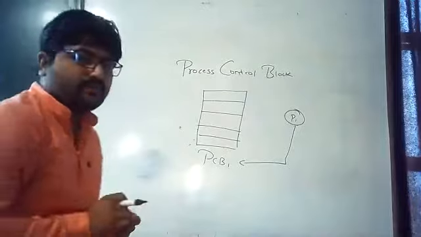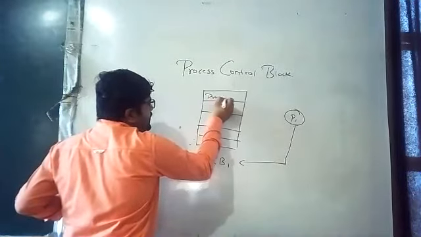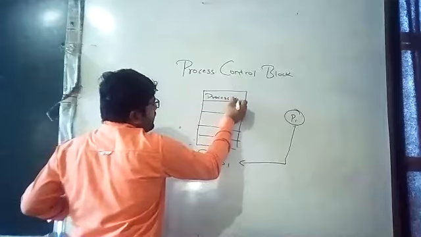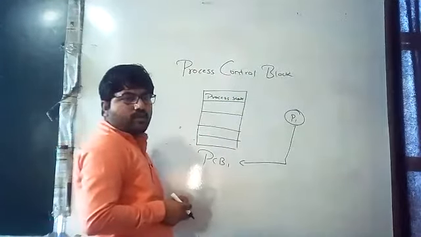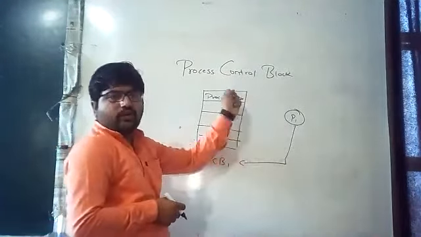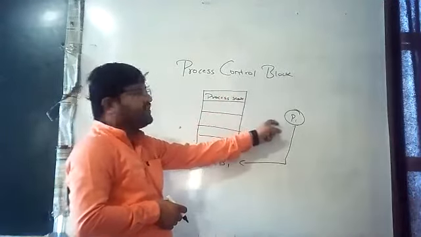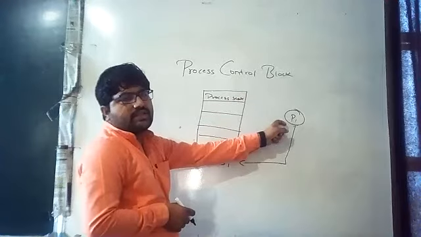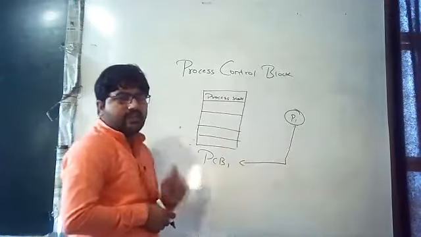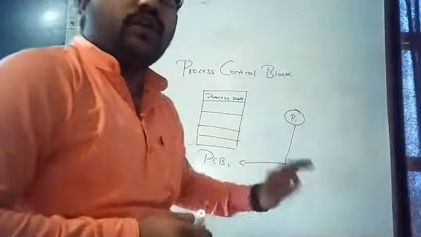The first one is nothing but the process state. If it is in the new state, it holds new. If it is ready, it holds ready. If it is terminating, it holds terminate. If it is executing, that is the running state, it holds running. It holds the state of the process.